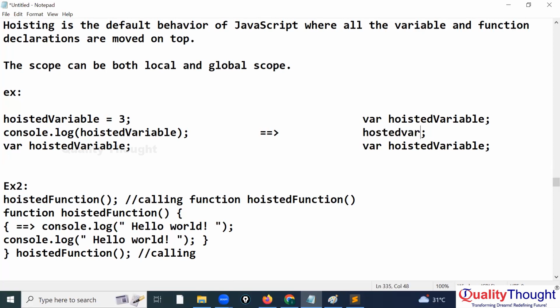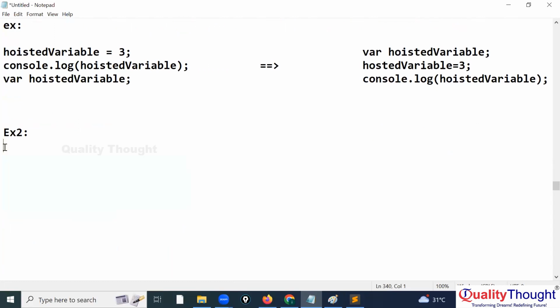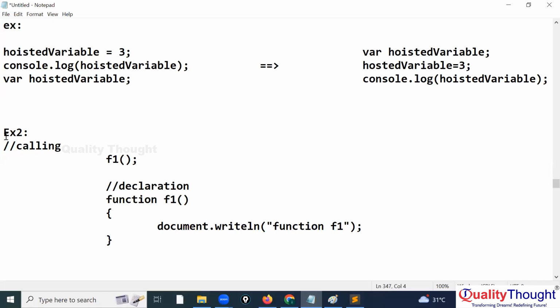Hoisted variable. Then it will go for what here? console.log also we can use, document.writeln also we use, you know now. So this code will be converted like this, on the right side. Similarly, I will give another program here. We will write again and again.